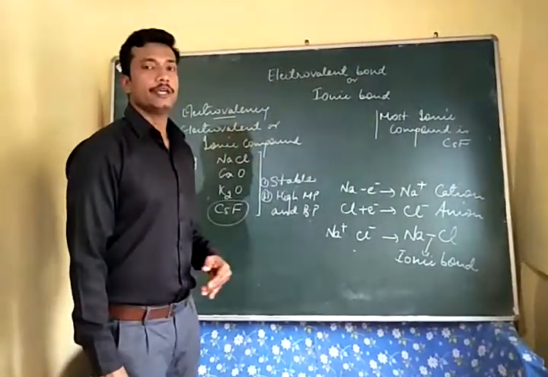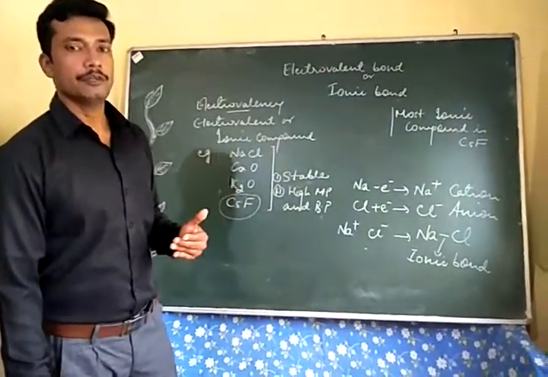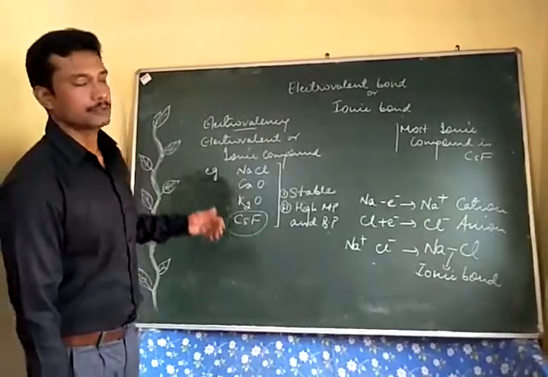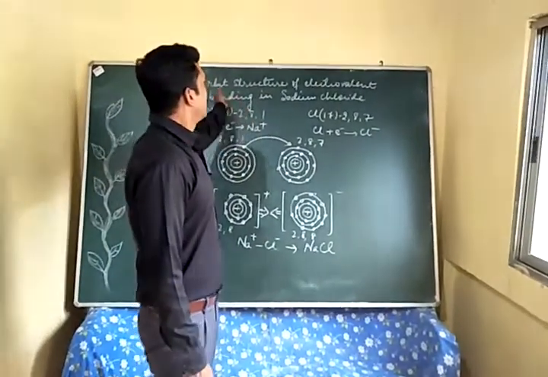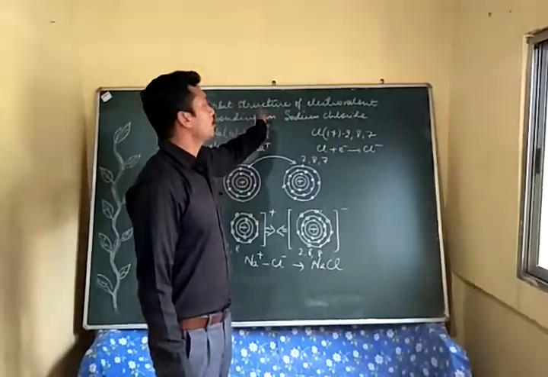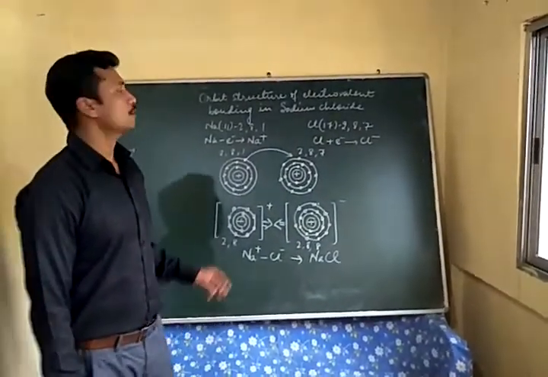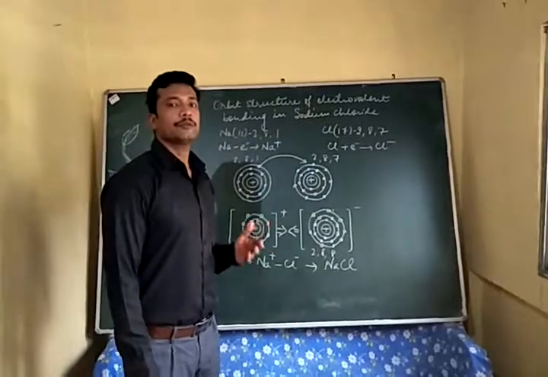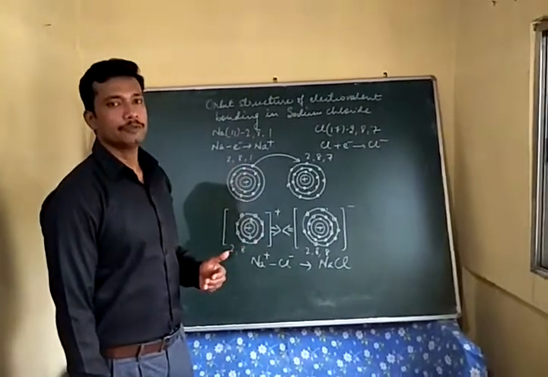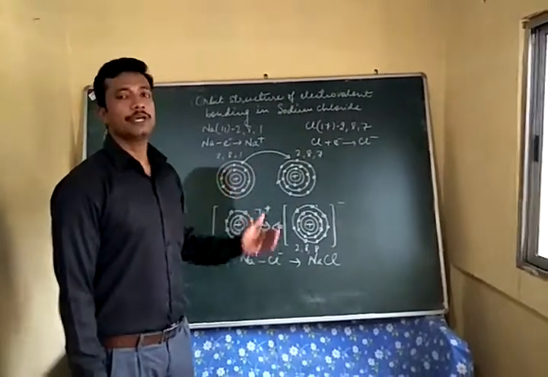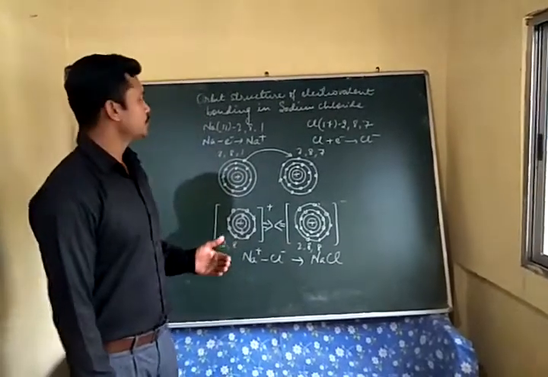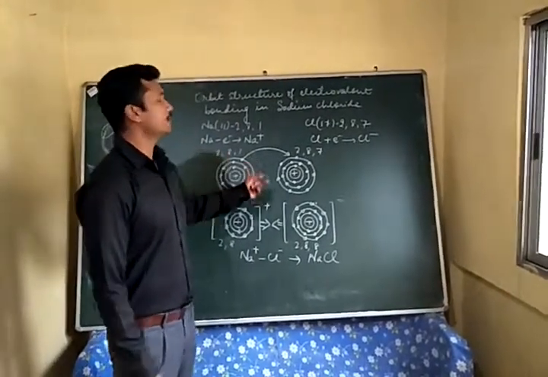Now we are going to see the orbit structure for the formation of ionic compounds. Okay, let us now see the orbit structure of electrovalent bonding in sodium chloride. Just now we saw that sodium chloride can form an electrovalent compound. How can we show it with the help of structure? Using the orbits is shown here.